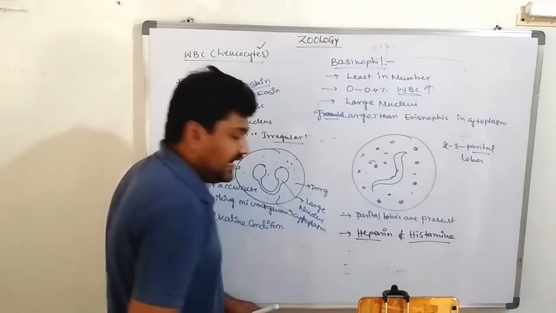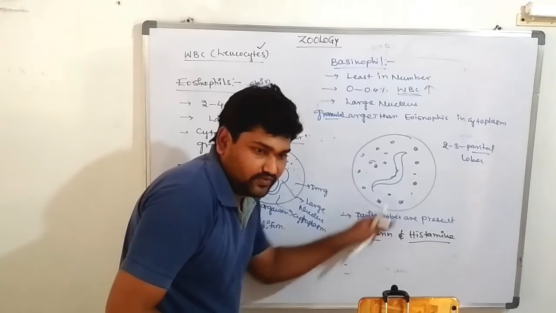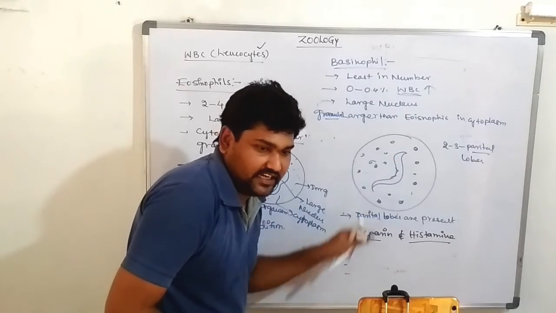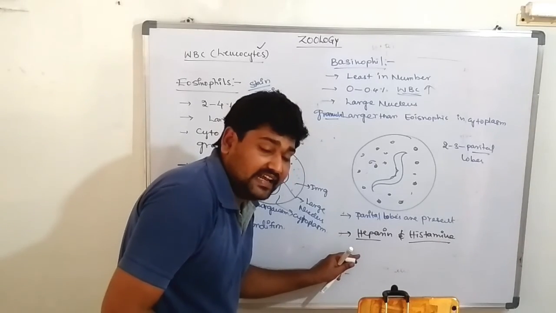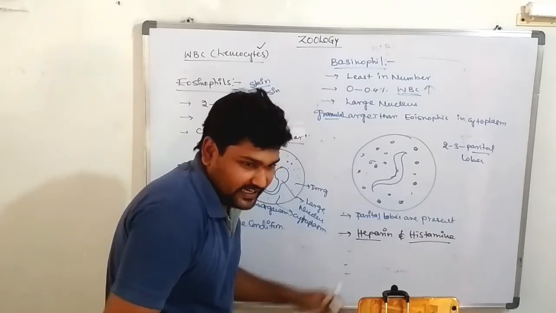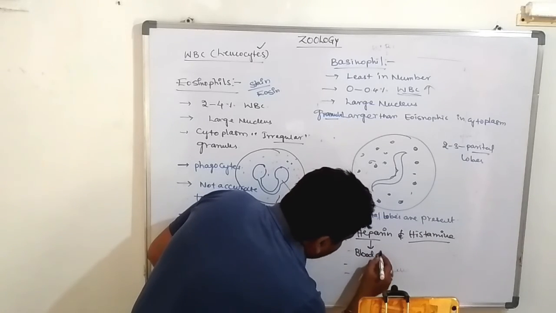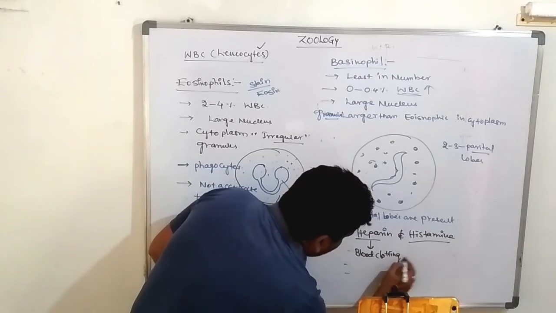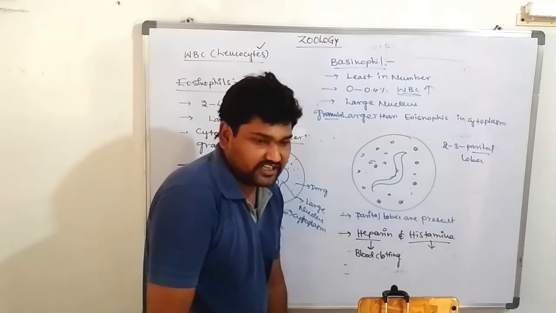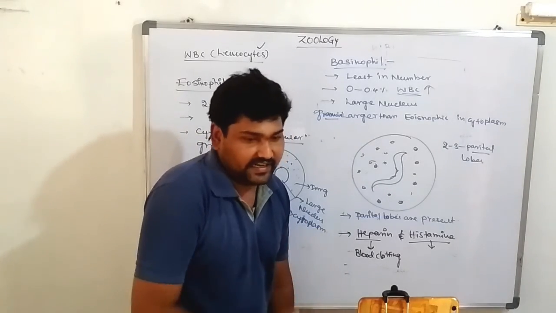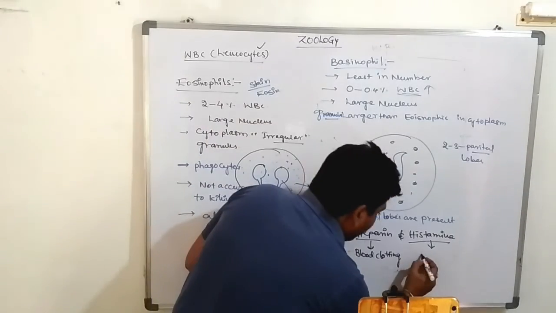Heparin and histamine. The basophils secrete two different types of hormone. Heparin acts like an anticoagulant, a blood clotting factor. What is histamine? Only histamine. Histamine acts as a vasodilator, one of the inflammatory factors.